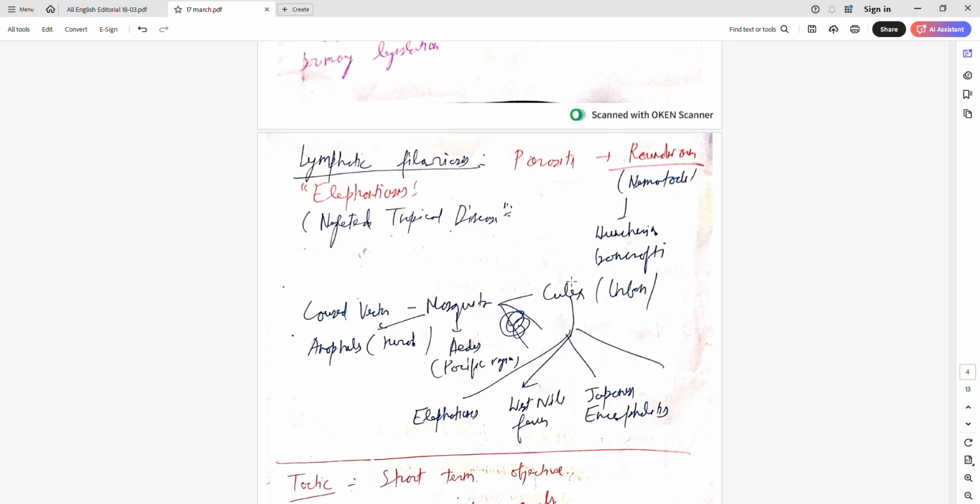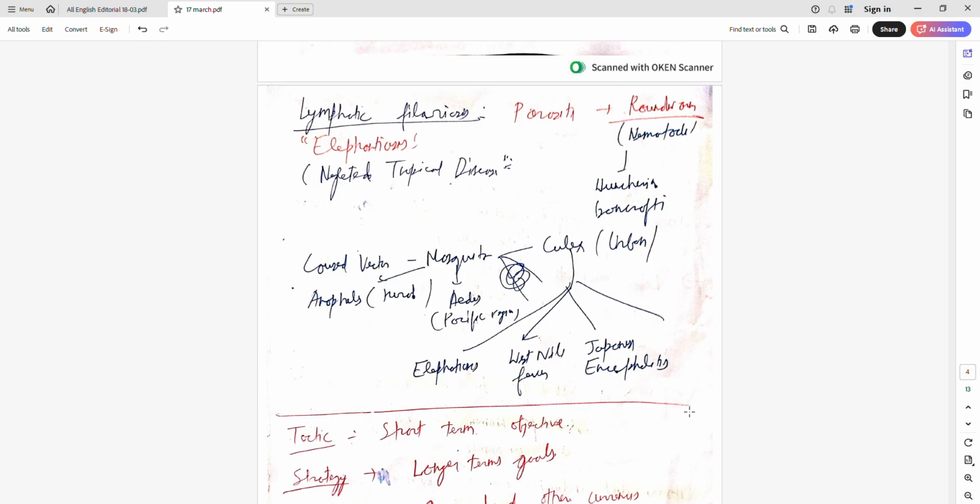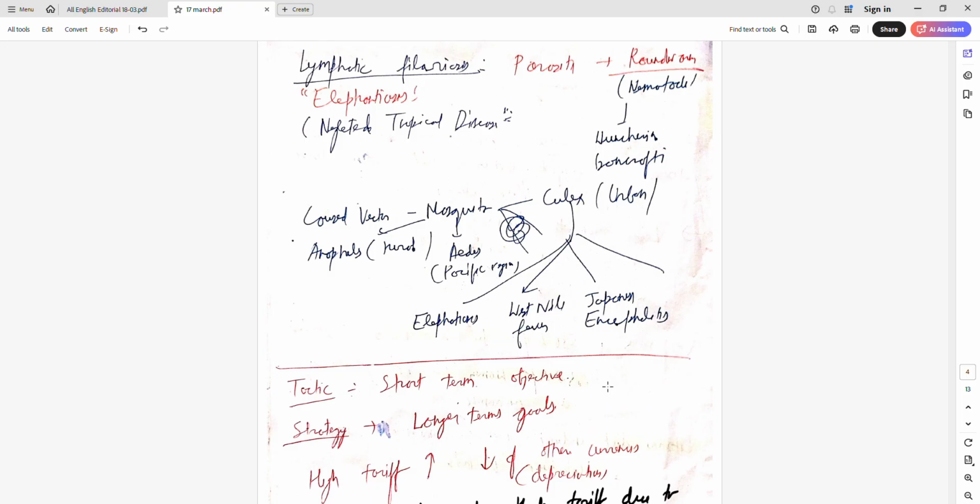Culex also spreads elephantiasis and West Nile fever. Yellow fever is spread by Aedes aegypti. West Nile fever is spread by this. It is also caused by a virus, and Japanese encephalitis. So this is a parasite. This is a virus, and Japanese encephalitis, I don't know. You can Google it. What causes it?